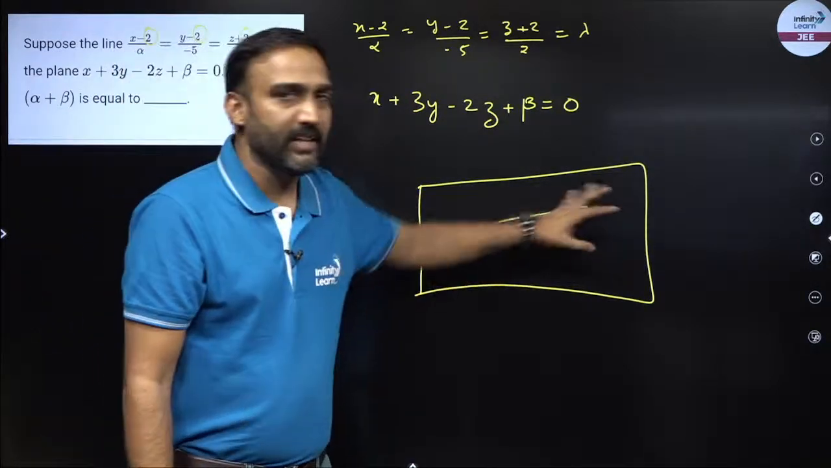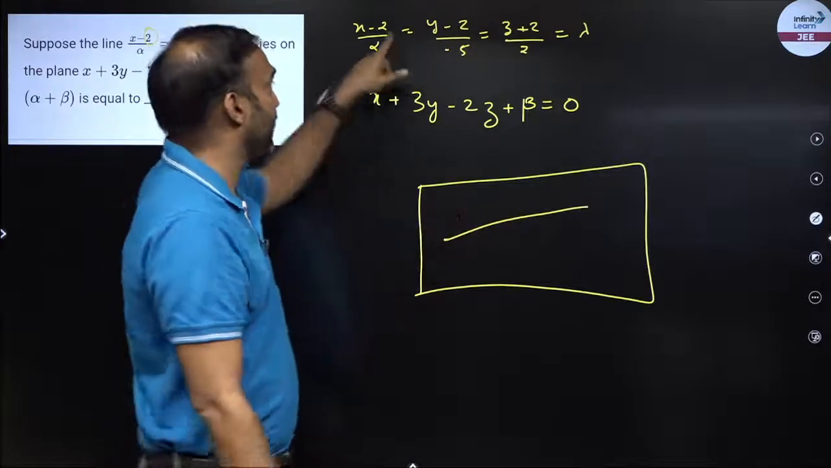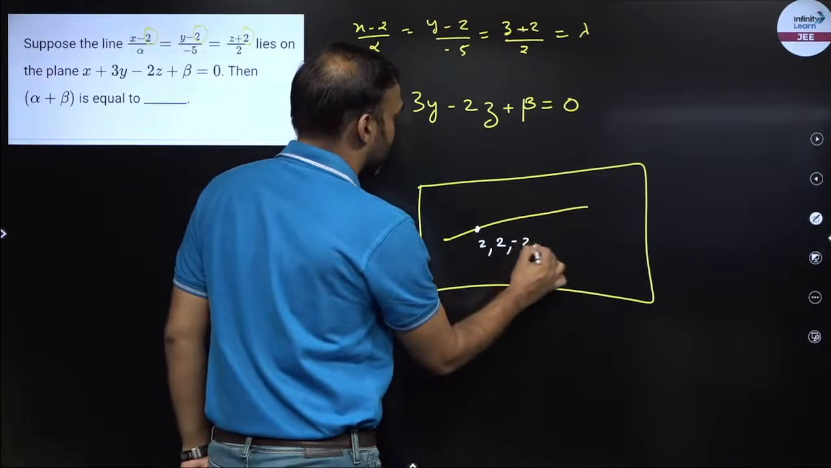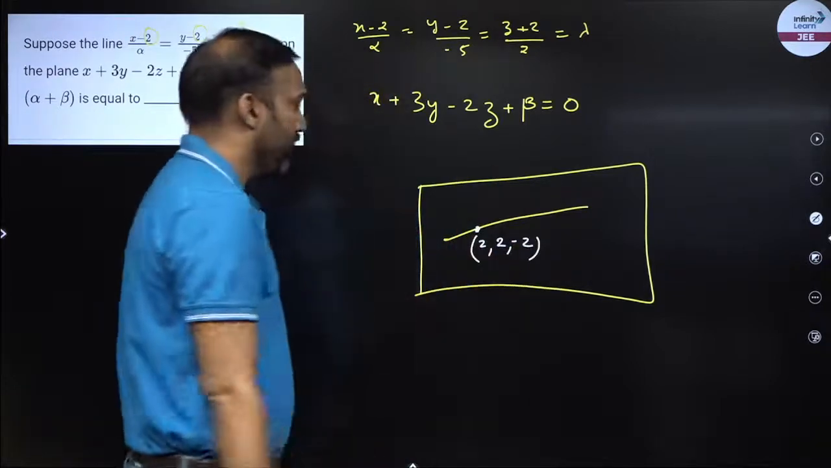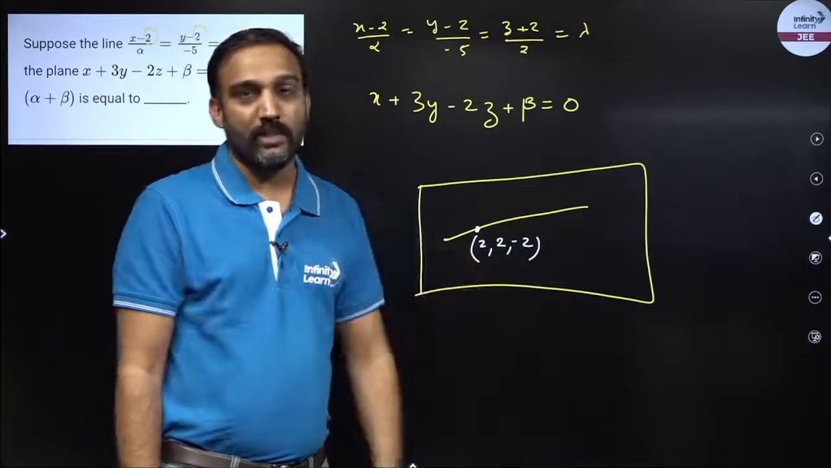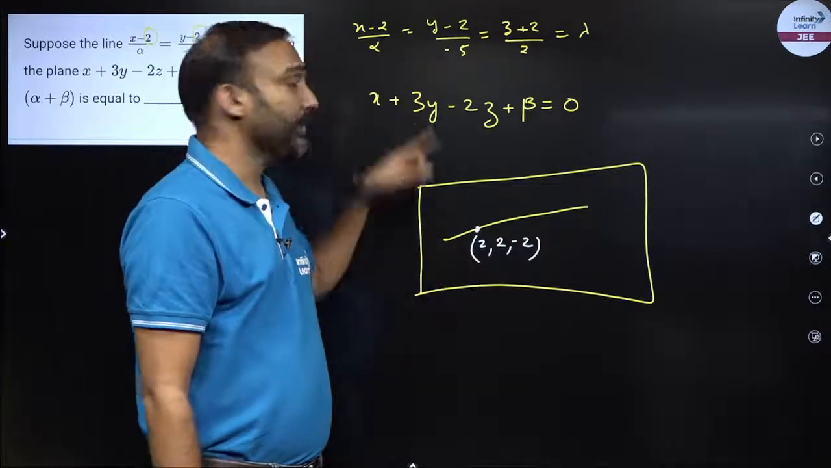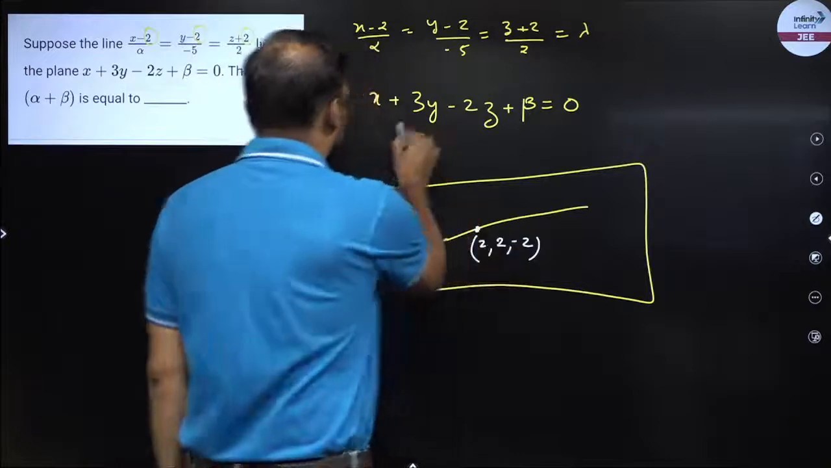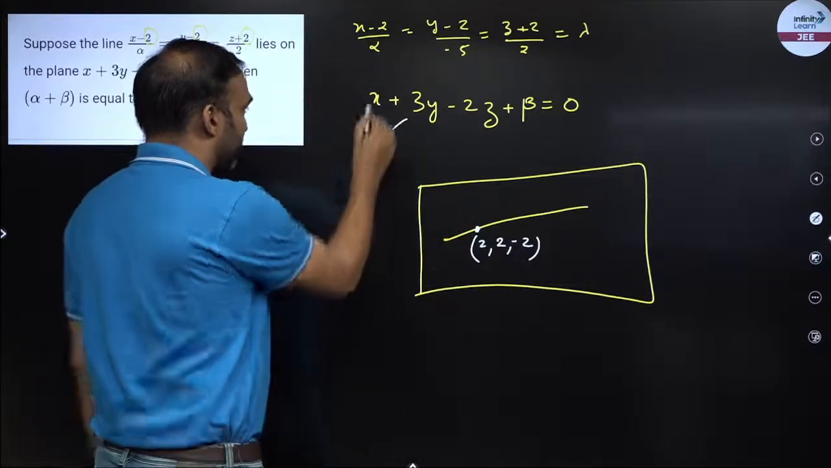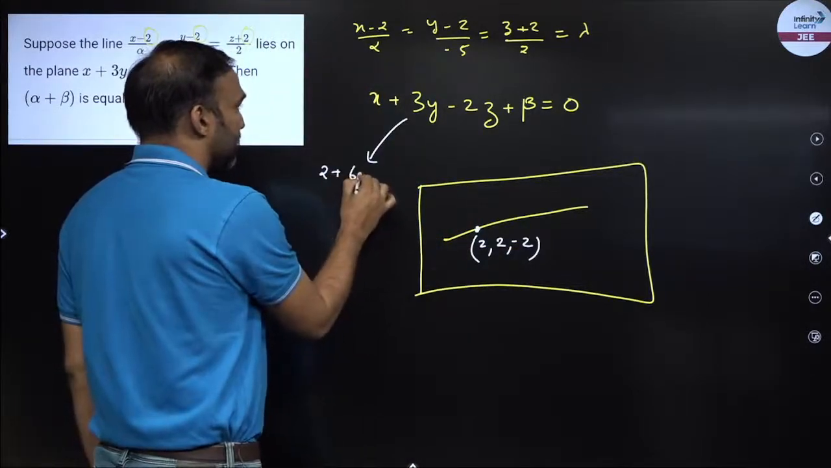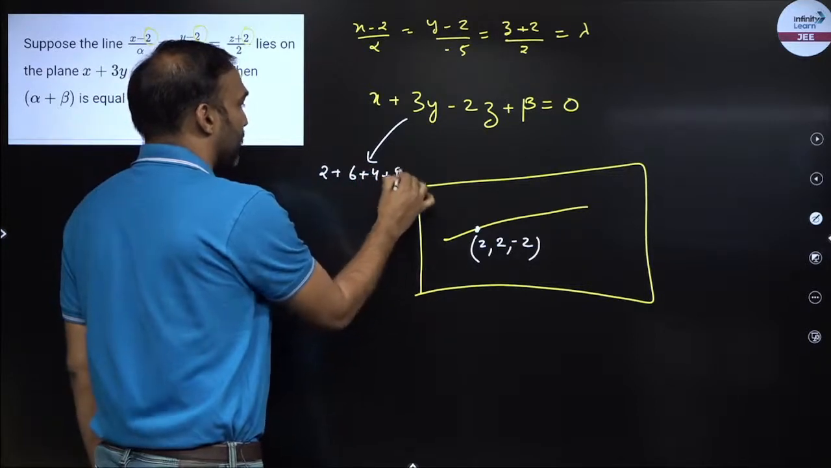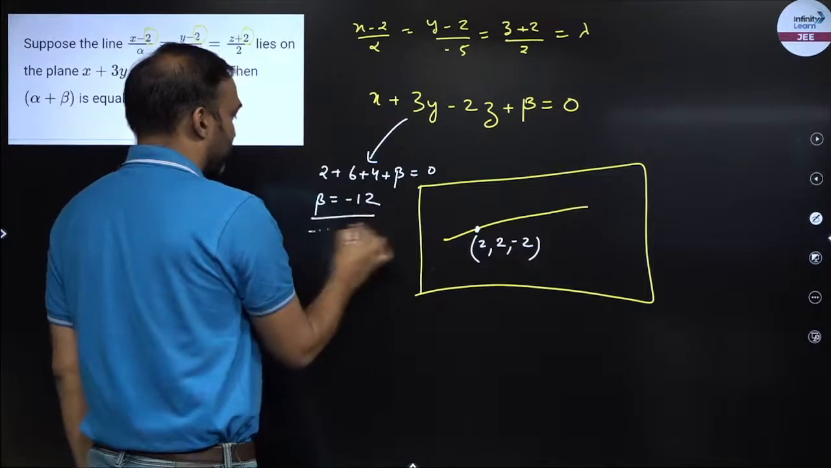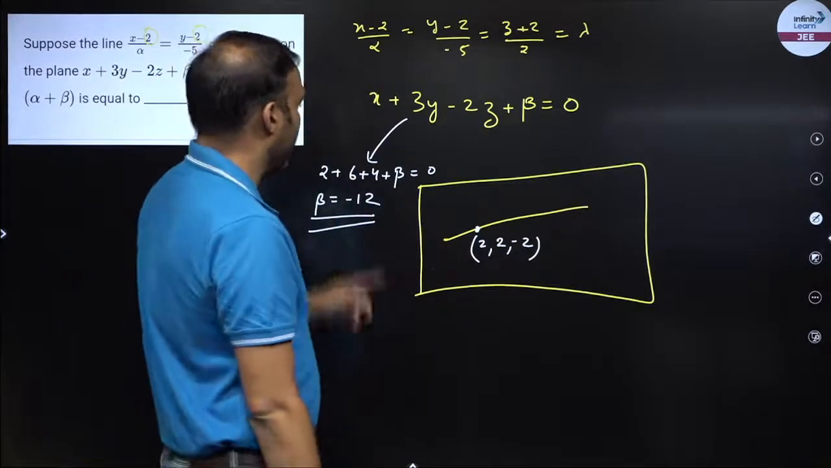If this line is lying inside the plane, I have a fixed point on the line. What is the fixed point? 2, 2, minus 2, right? Now this line will also lie on the plane, so this will satisfy the equation of the plane, right guys? So I can put 2 comma 2 comma minus 2 in this. So put it: 2 plus 6 plus 4 plus beta is equal to 0. So from here I'll get the value of beta, right? Beta has come to us.